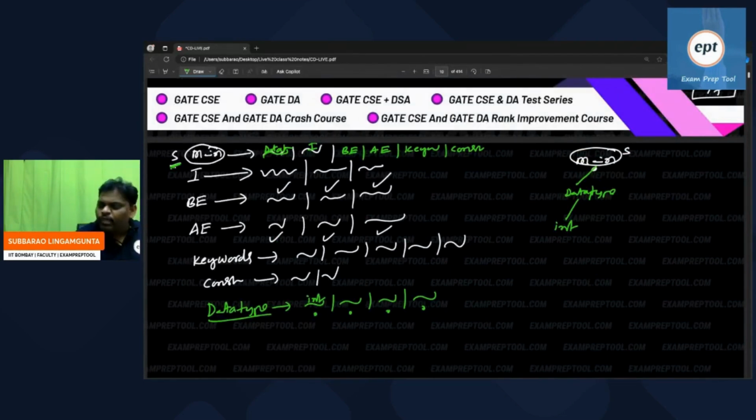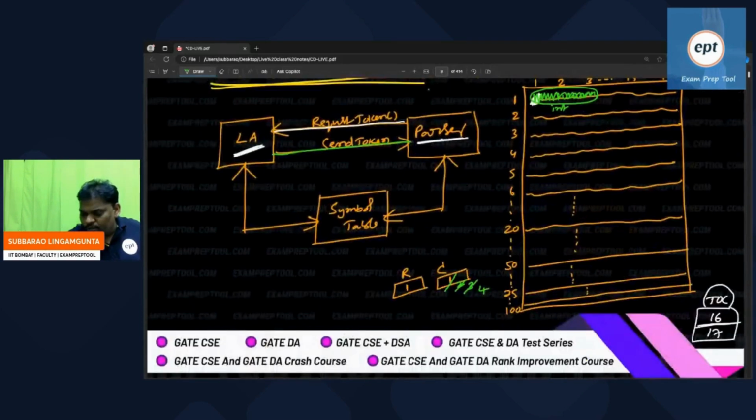Int followed by, if anything is there. Suppose assume that. Everyone listen. Int followed by ID, some identifier. Then immediately data type goes to int followed by some identifier. So the first token, int, already came. The parser asked for the first token, the lexical analyzer did some work, and he has given int.